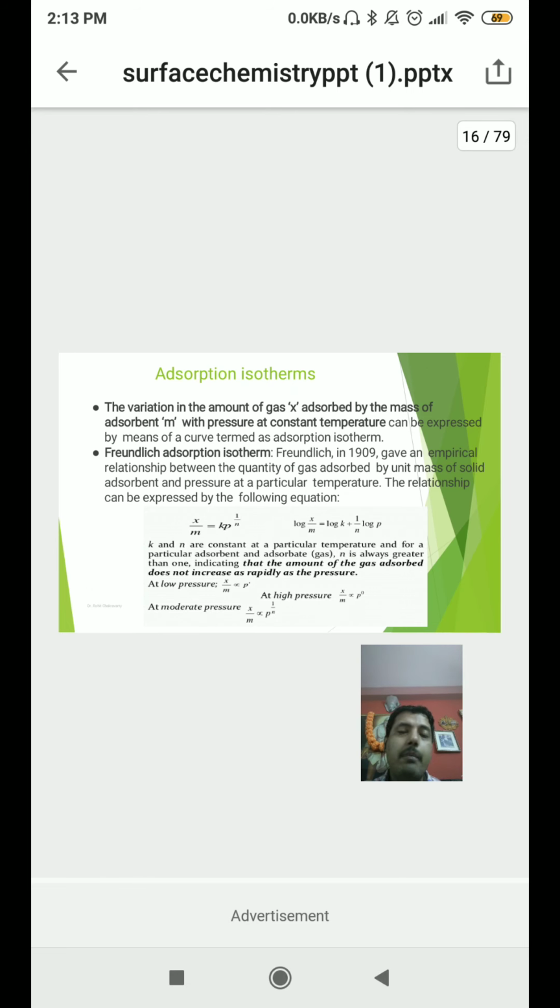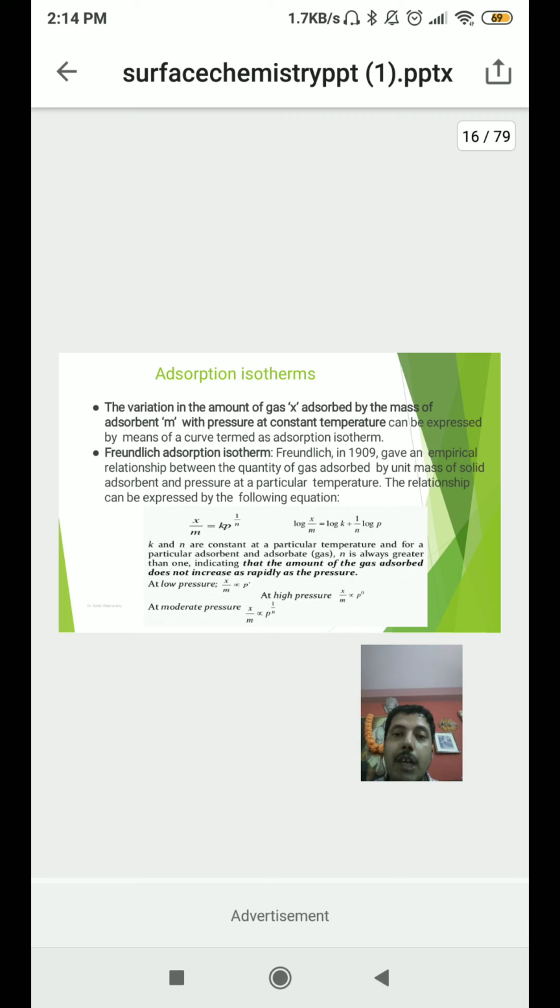Next one, very important. Let me tell you, every year from this topic, one question you will definitely get in your board exam and in your competitive exam also. So let me discuss adsorption isotherms. The variation in the amount of gas adsorbed, denoted by X, by the mass of the adsorbent, that is M, with pressure at constant temperature can be expressed by means of a curve termed the adsorption isotherm. Here we are going to discuss an isotherm which we are going to draw in the next slide. It is between the gas adsorbed and the mass of the adsorbent.